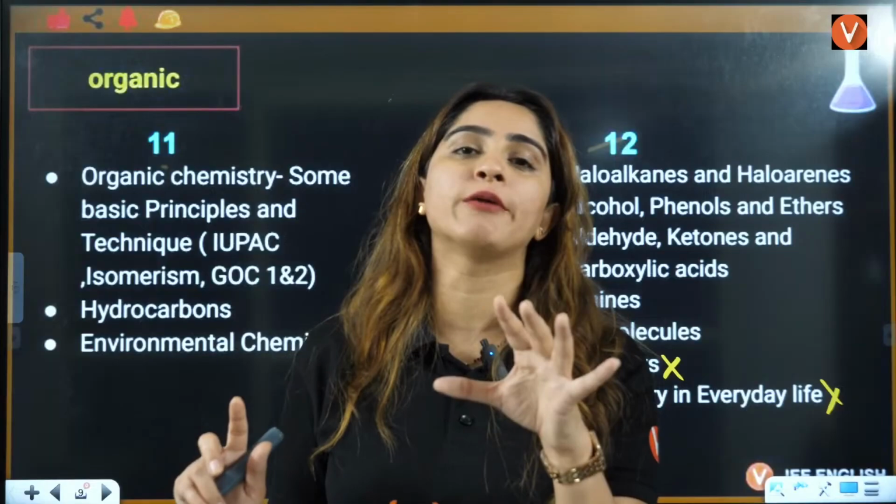That is valency and valence electron. Okay, guys? Let's see valency and valence electrons. When you talk about valency, let's take an example.